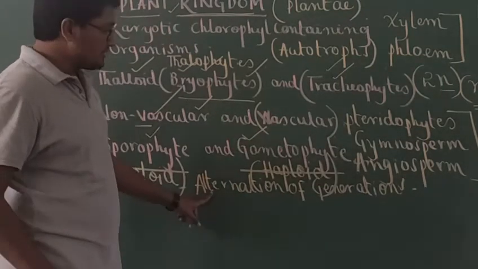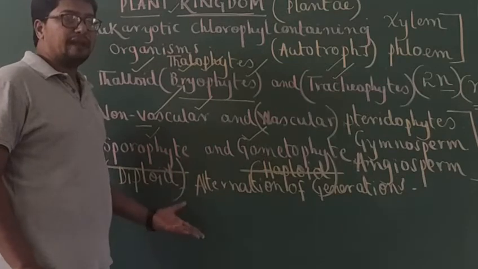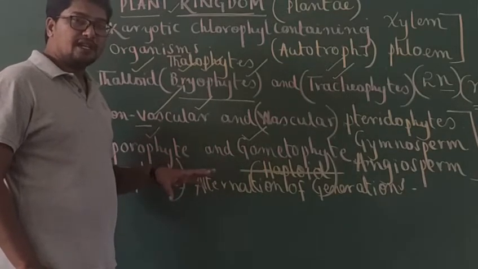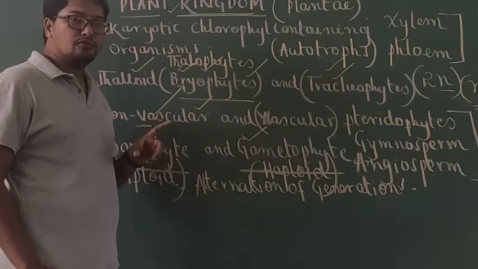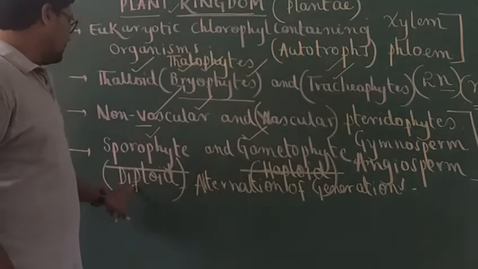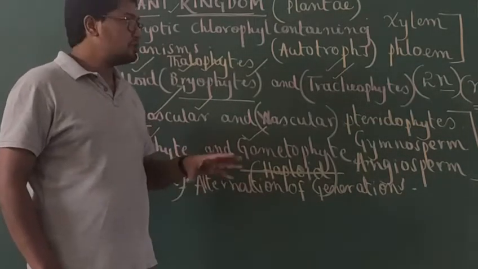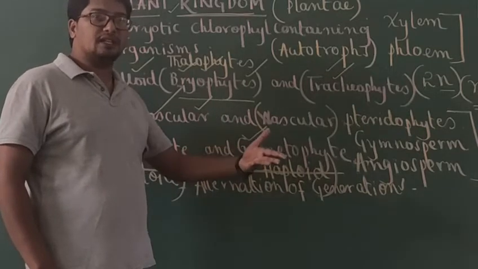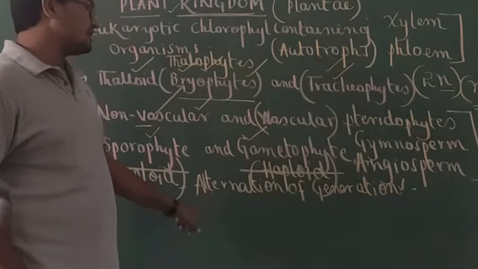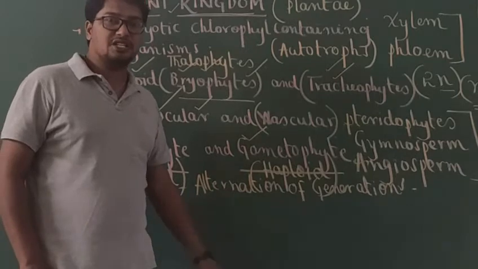What is alternation of generation in the plant life cycle? In the life cycles of most of the plants, two phases called diploid sporophyte and haploid gametophyte are present, and these two phases alternate with each other. This phenomenon is called alternation of generations.